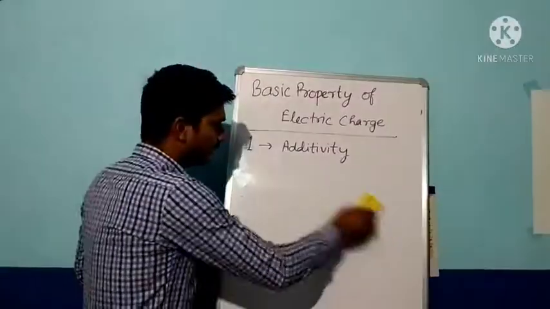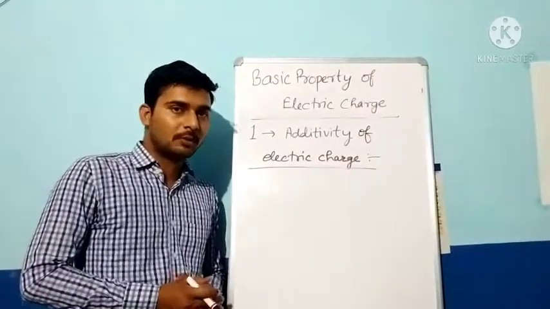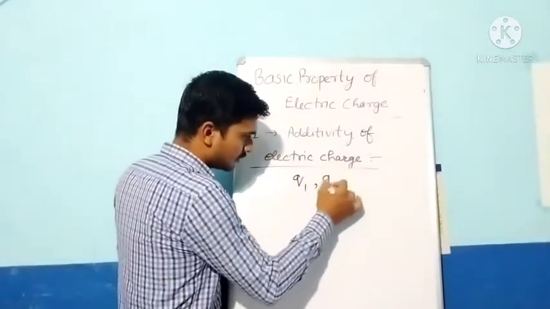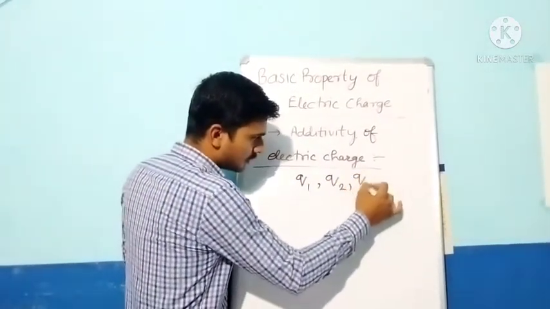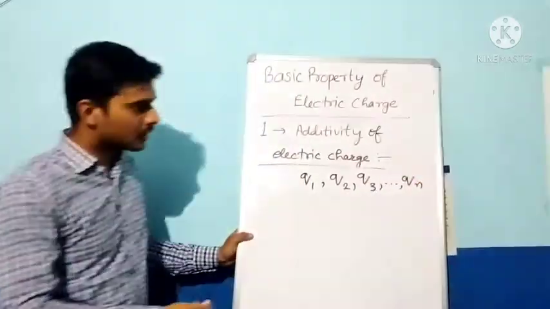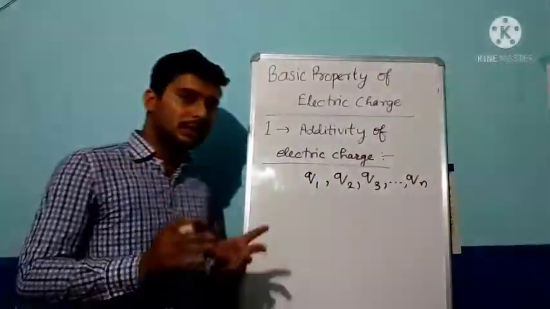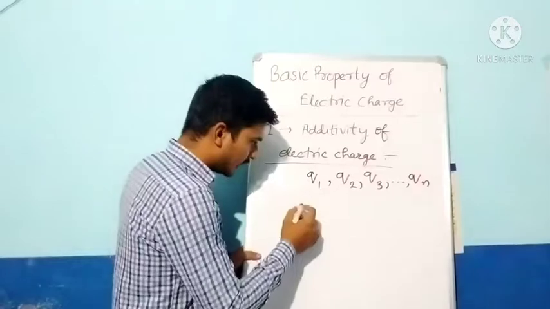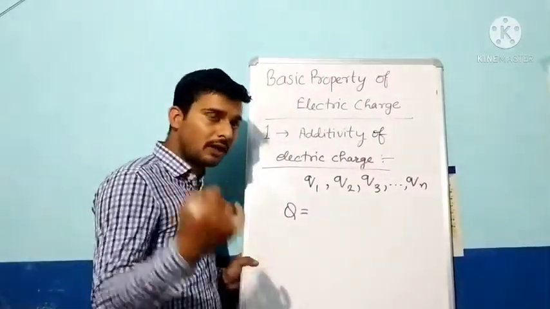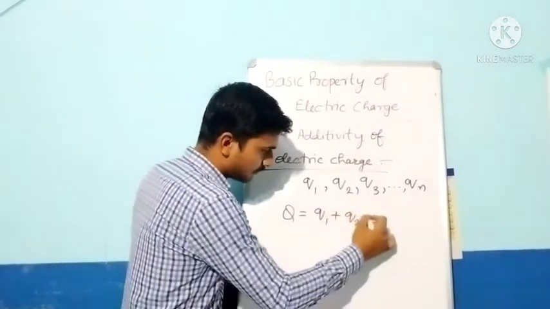So what is additivity of electric charge? Suppose that we have charges Q1, Q2, Q3, up to Qn distributed on any body. What will be the total charge on that body? The total charge on that body will be given as the algebraic sum of all the charges, like this: Q1 plus Q2